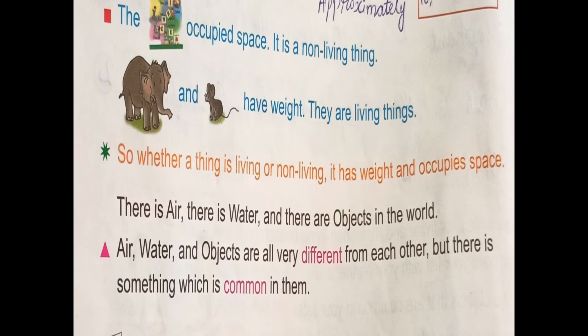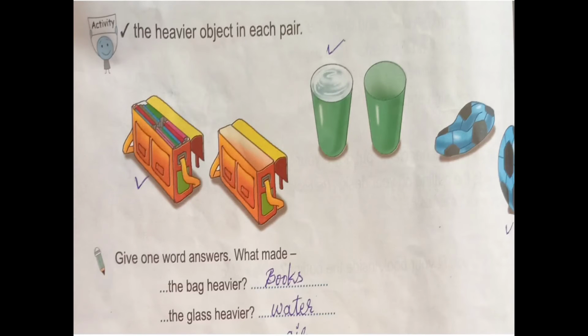There is air, there is water, and there are objects in the world. Air, water, and objects are very different from each other, but there is something which is common in them. What is that? Yes, they have their own weight and they occupy space. That is what is common. Take the heavier object in each pair. You can observe two bags. One bag is filled with books. Another bag is empty.